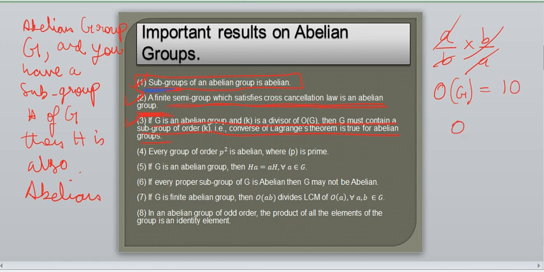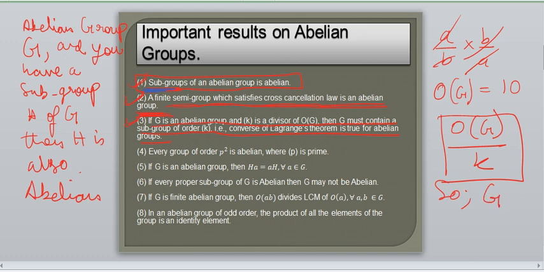Okay, now you have to do O of G by K. When this happens, then what does it say? Then G must contain a subgroup of order K. So the group G has a subgroup of order K. You need to just find that subgroup.